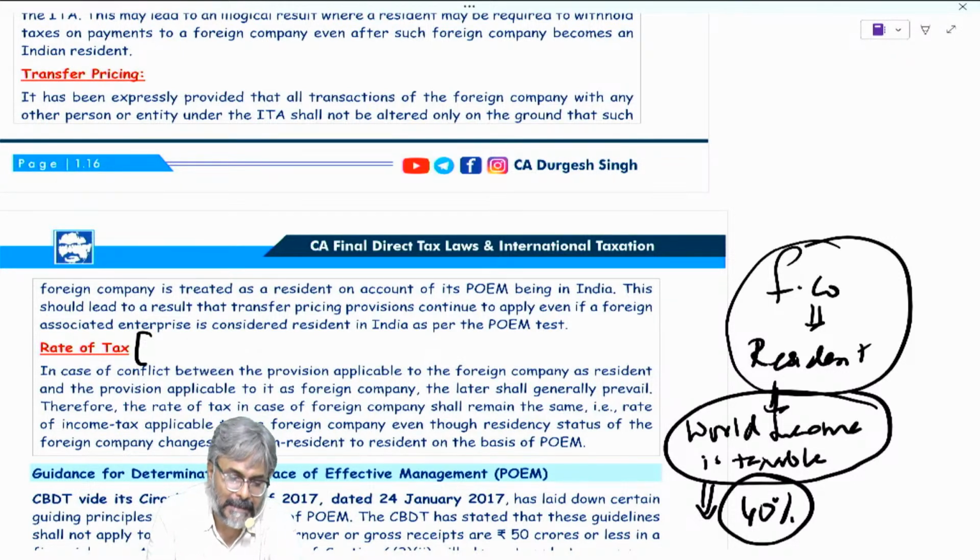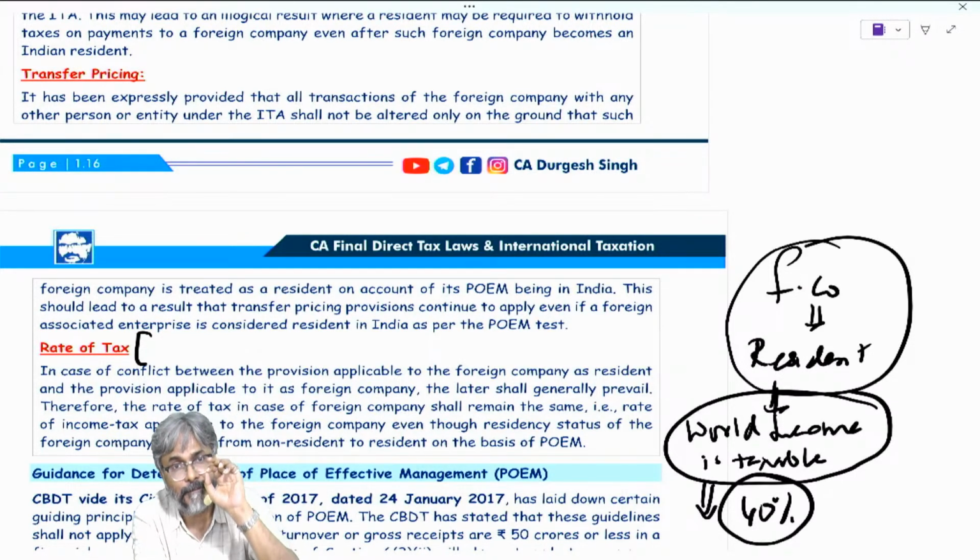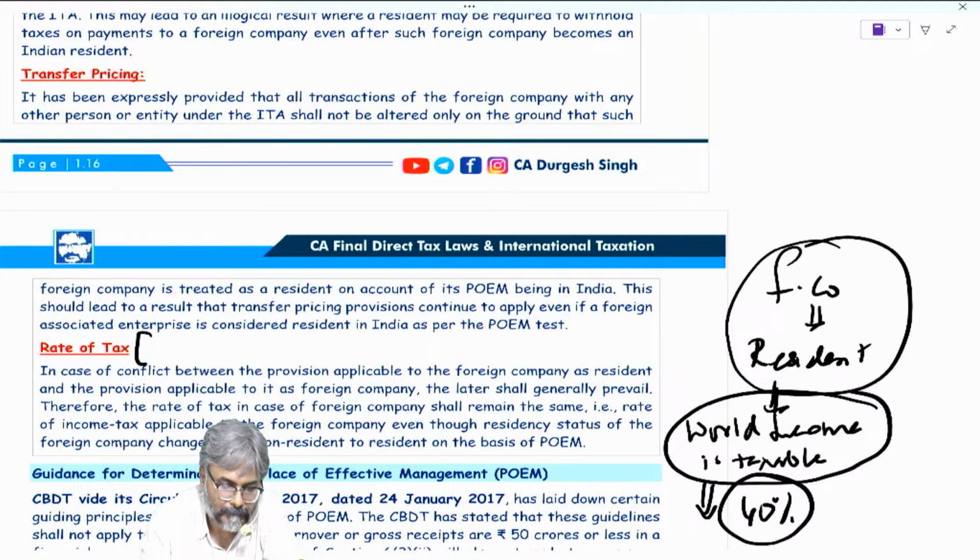It does not mean that it becomes a domestic company. Are you clear with this one? Because many people will think, okay, sir, it has become a domestic company. No, it doesn't become a domestic company just simply because its POEM is in India. It continues to remain a foreign company. I hope that all of you are clear with this one, friends. Just write a note over here very quickly.